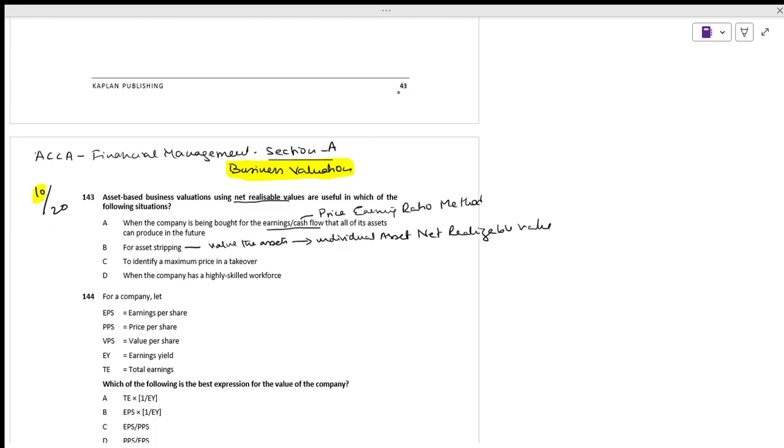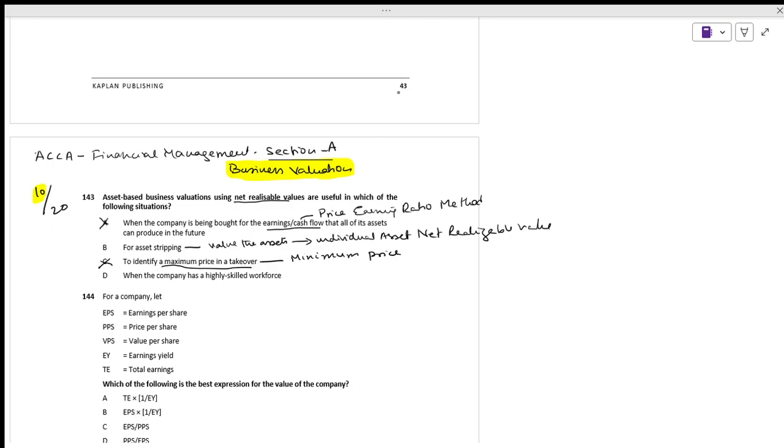To identify the maximum price in a takeover. When we are talking about asset-based measures, net realizable value, it is not to identify the maximum price. When you are talking about the asset-based valuation in terms of takeover, we will take the minimum price but not the maximum price.